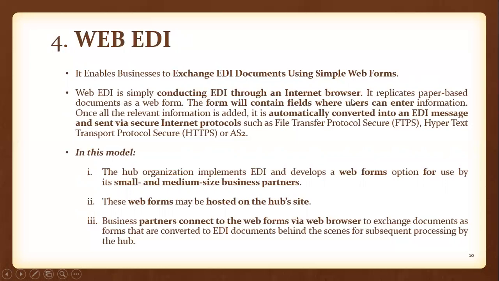It means what? Through an internet browser only, the purchase company can open the seller's website, and in that website they can find what? Web forms. In those web forms, they need to fill in fields like which products they want, how many quantities they want, on which date they want. So these are details they need to fill in that web form. Once the fields are filled by the purchase company, it automatically generates what? EDI documents.